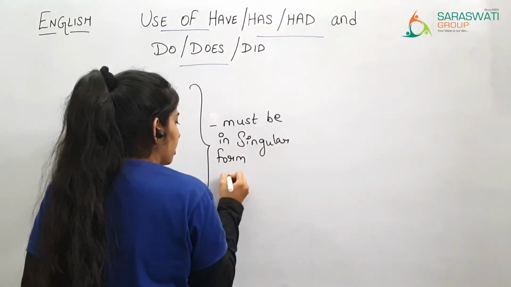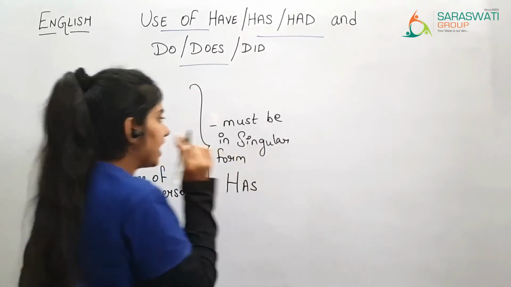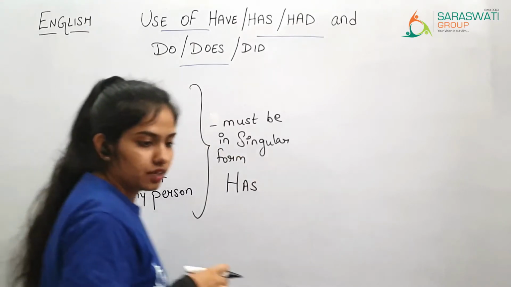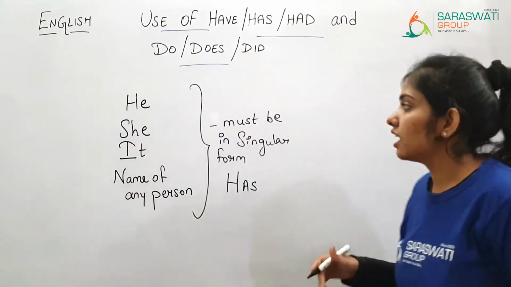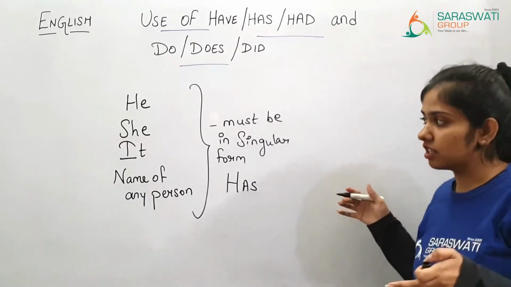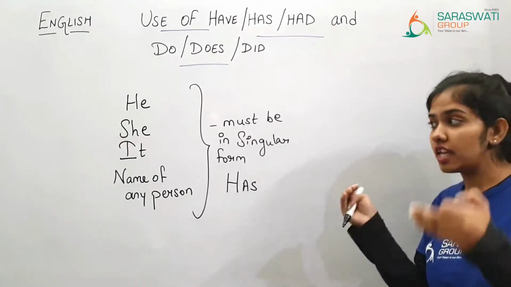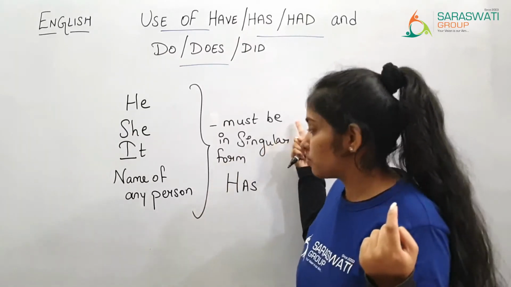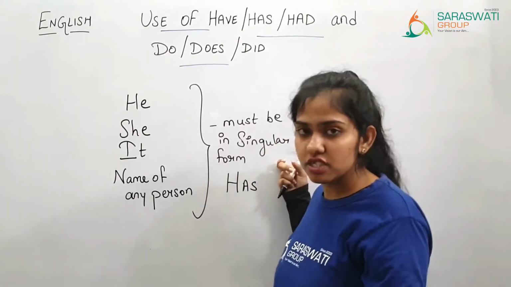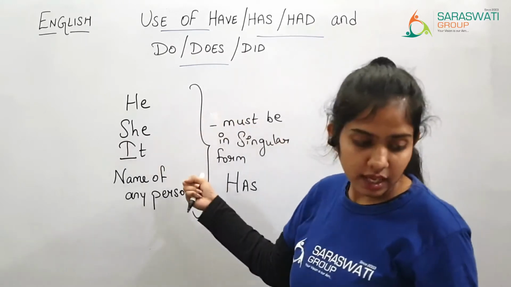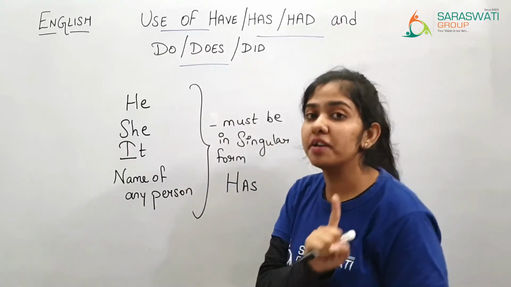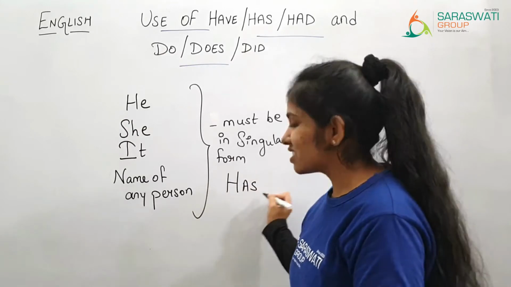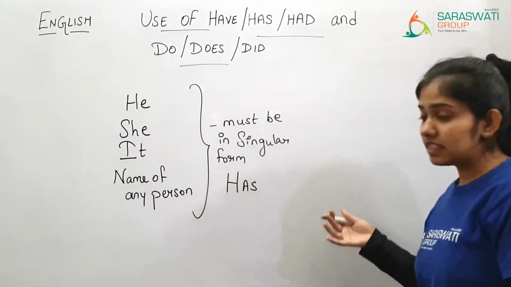When in a sentence he, she, it or the name of one person is given, in singular form, then has is used.